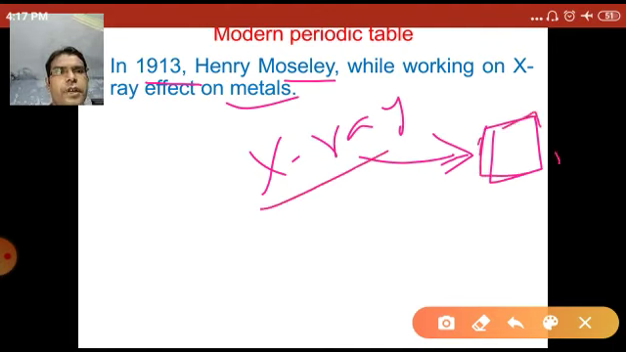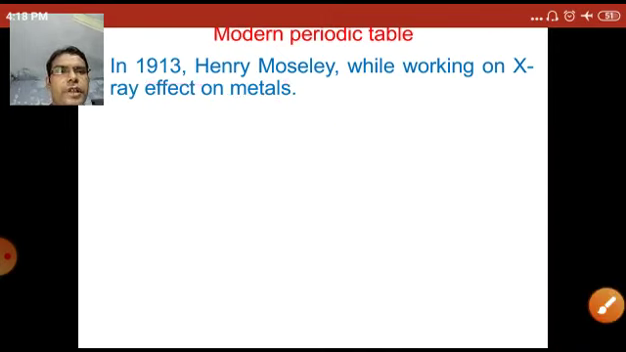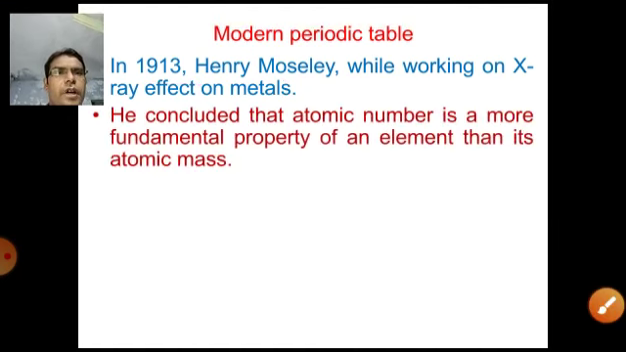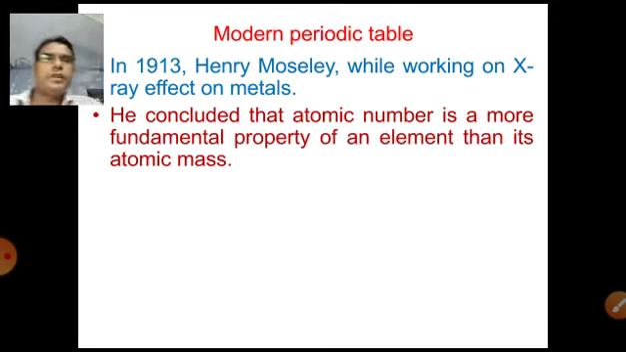After observing the effects, he realized that the properties of the metals depend on their atomic number, not on the mass number. And finally, he concluded that the atomic number is a more fundamental property of an element than its atomic mass. That means the physical and chemical properties of the elements are directly proportional to their atomic number as compared to their atomic mass.